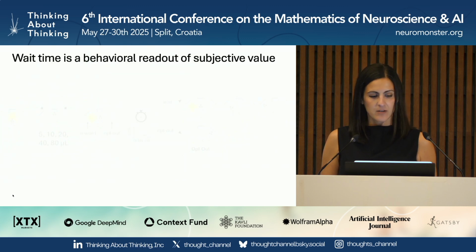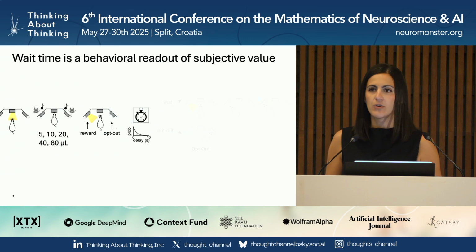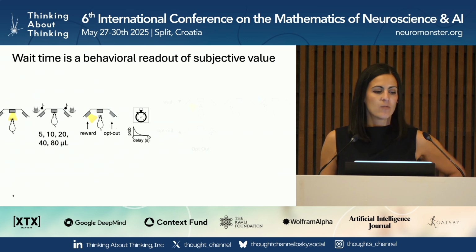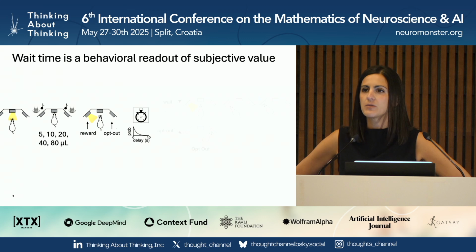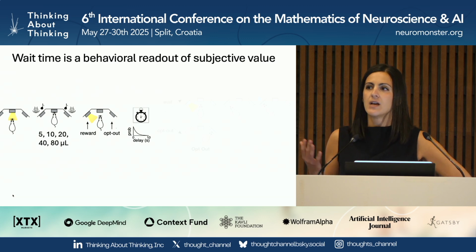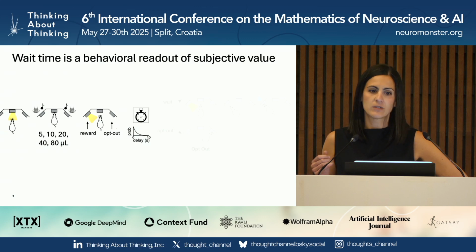In this task, rats initiate a trial by poking their nose in a central nose port. And when they do that, they hear a tone. The frequency of the tone tells the rat how much water reward it's being offered on that trial. There are 5 distinct tones that uniquely map onto 5 different volumes of water: 5, 10, 20, 40, or 80 microliters.